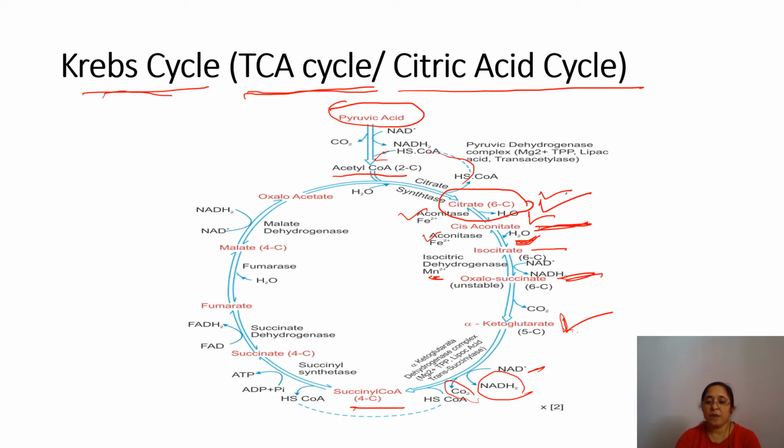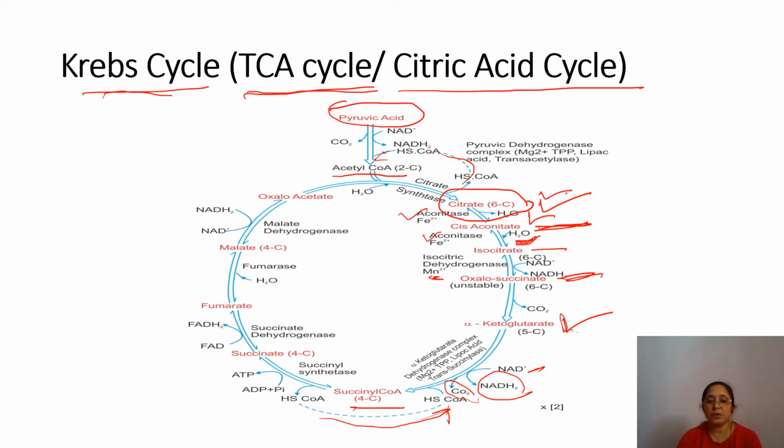The enzyme alpha ketoglutarate dehydrogenase catalyzes this reaction, and this reaction is very similar to the link reaction. Here you can see acetyl coenzyme A is recycling. Fine.